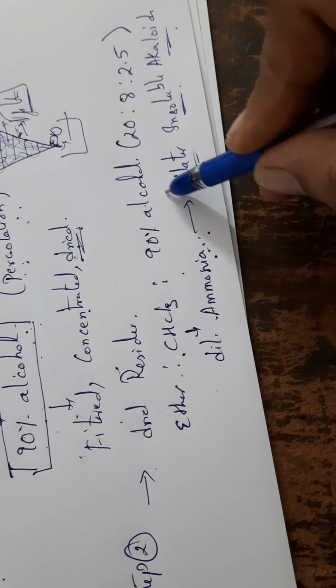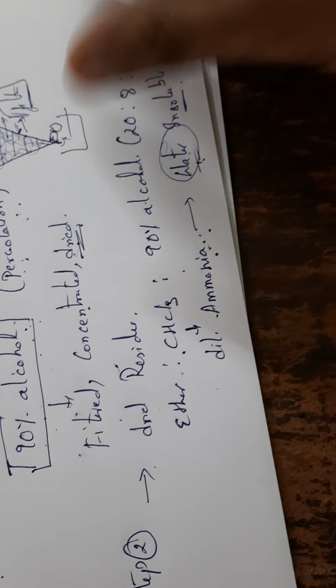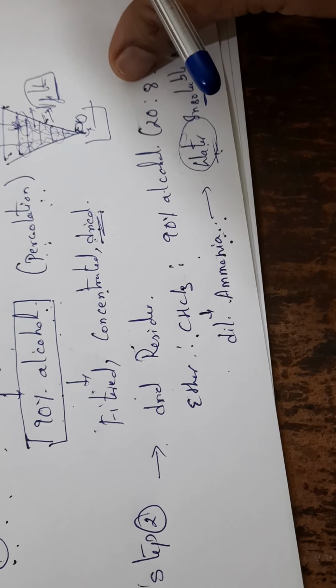Then we have to separate the alkaloids, so when they are converted into water insoluble alkaloids, we have to add water. So the next process is we have to add water.